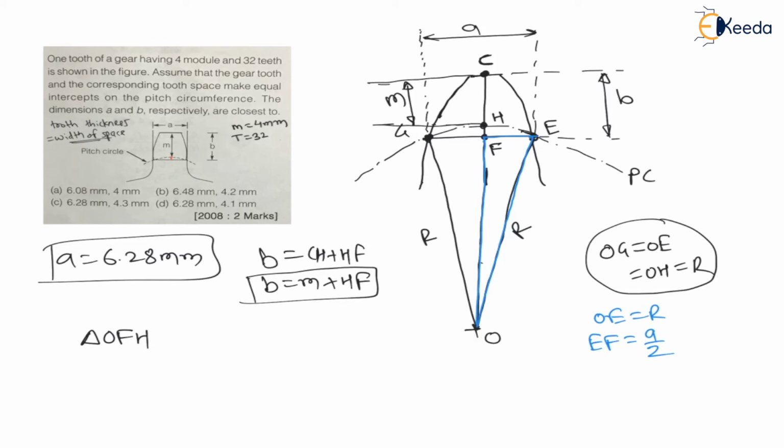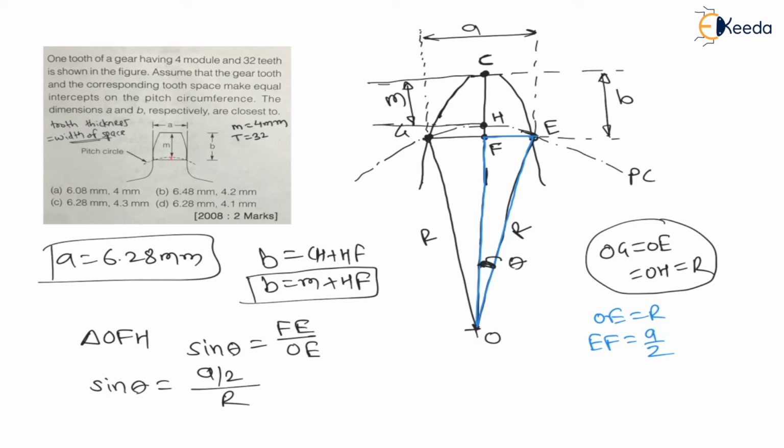Let us assume at O the angle is theta. Therefore, in triangle OFE, can I say sine theta is equal to opposite side, which is FE, divided by hypotenuse, which is OE. Therefore, sine theta is equal to FE, which is A by 2, divided by OE, which is radius.